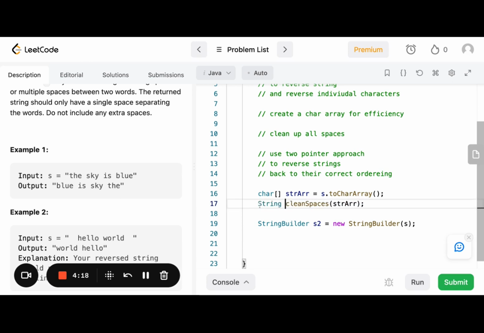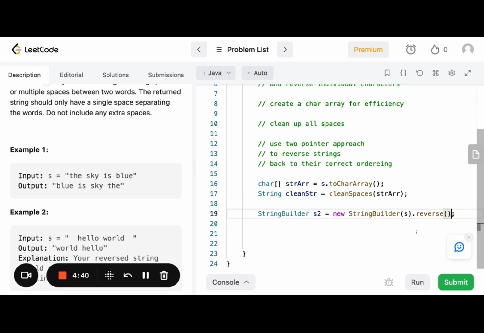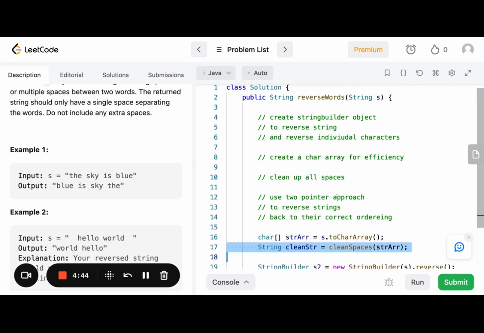So say string clean string equals this. And in here, we're gonna work on trimming our string. And once we've trimmed it, now we know that it's clean. We can pass it in here to be reversed and to be manipulated. Okay, so let's work on this clean spaces method.